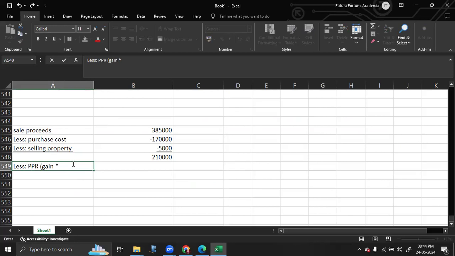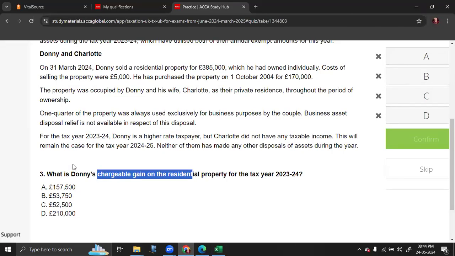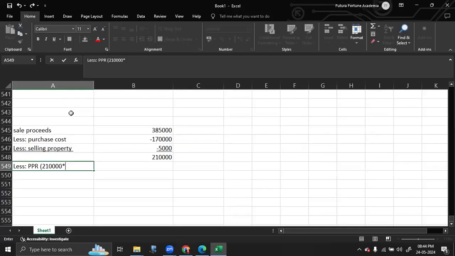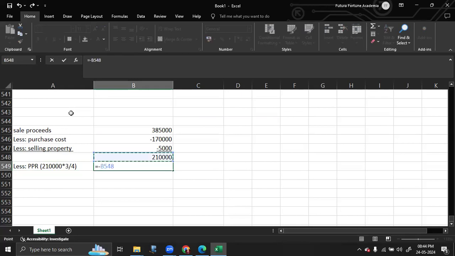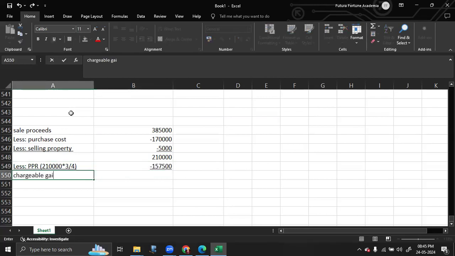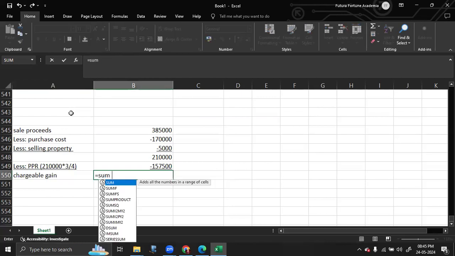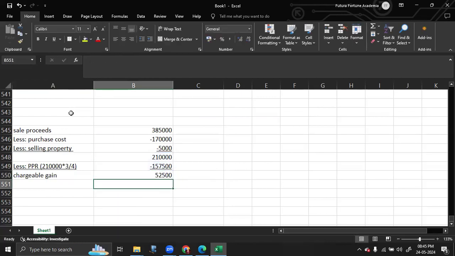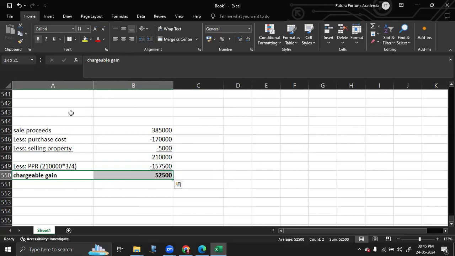The problem is out of this 2,10,000, 1/4 is used for business purpose. So PPR relief is only available for 3/4 of it. So that is equal to this amount into 3 divided by 4 is eligible for PPR relief. That means the remaining portion is your chargeable gain. 52,500.